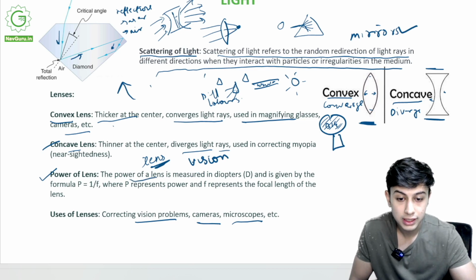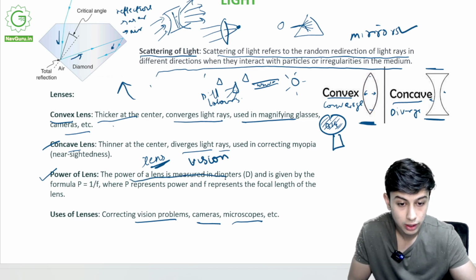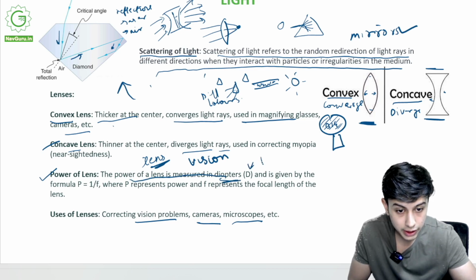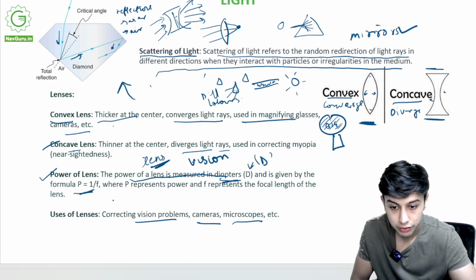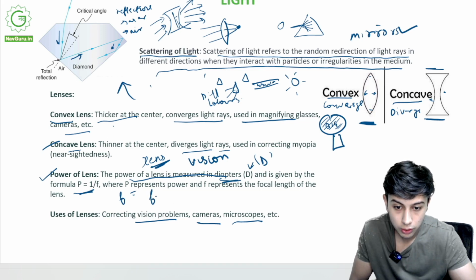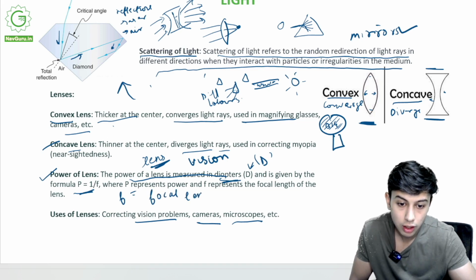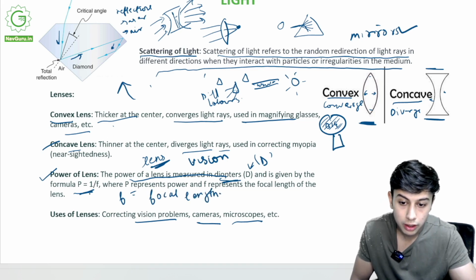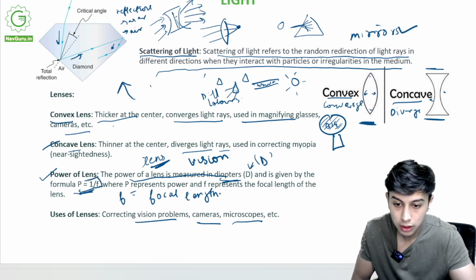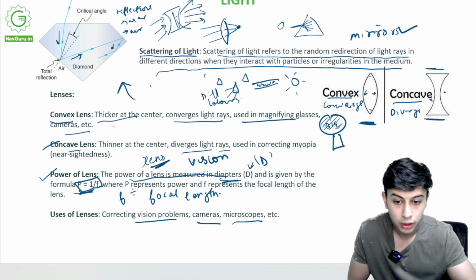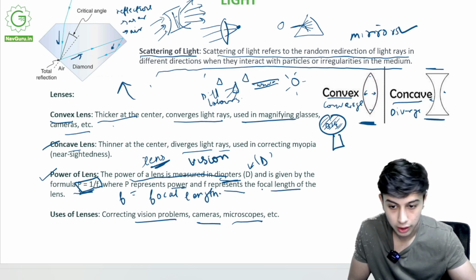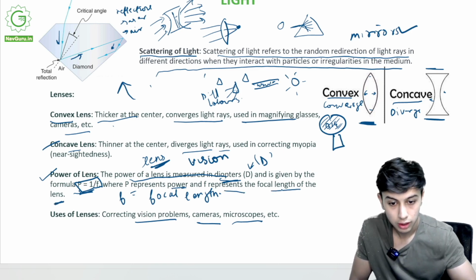The power of a lens is measured in diopters. The unit is D, and it is given by the formula P is equal to 1 upon F. What is F? Focal length. This formula is important. P is equal to 1 upon F, where P represents the power and F represents the focal length of the lens.